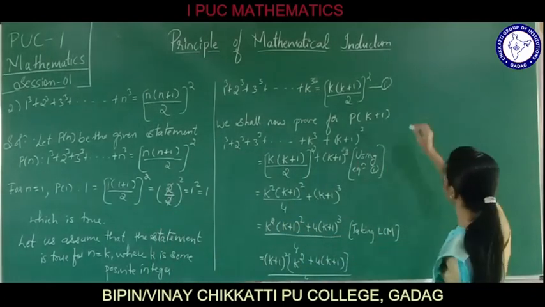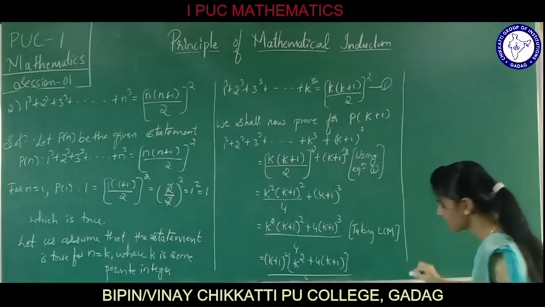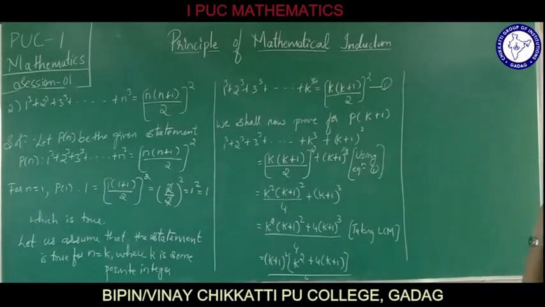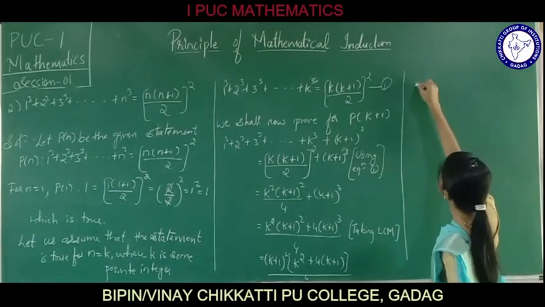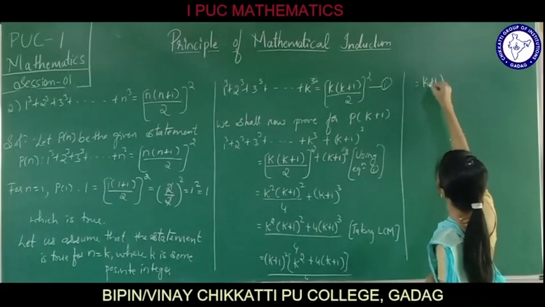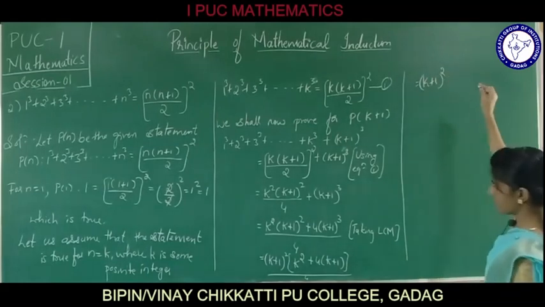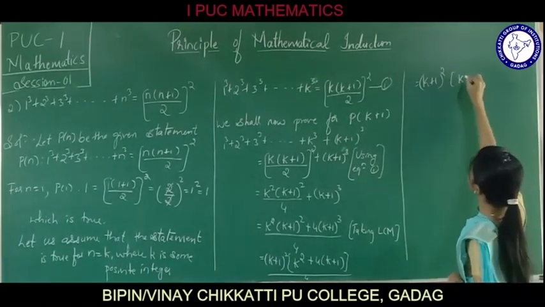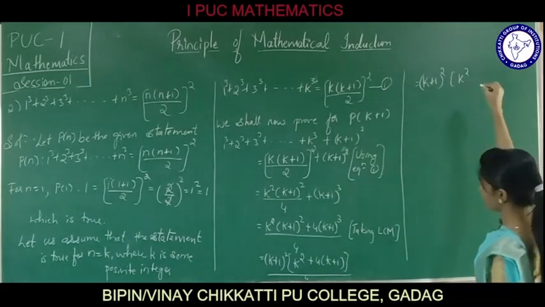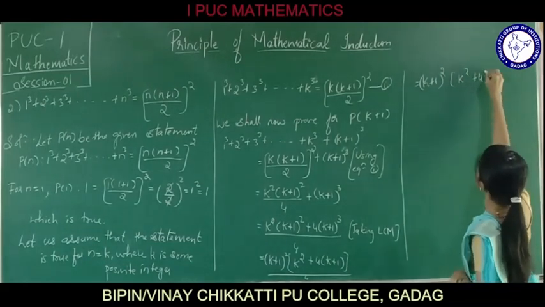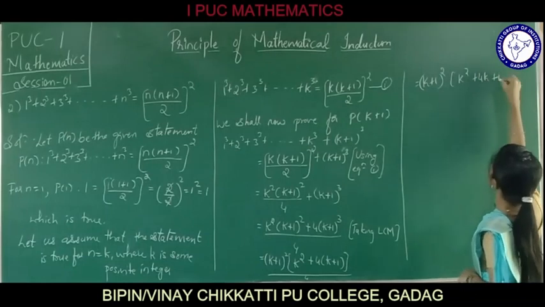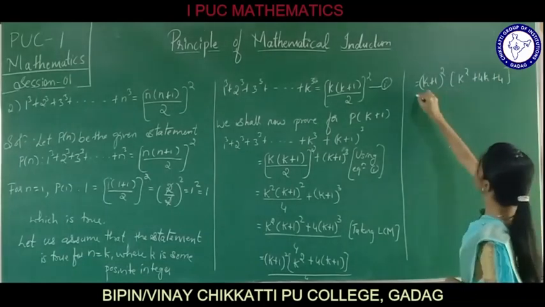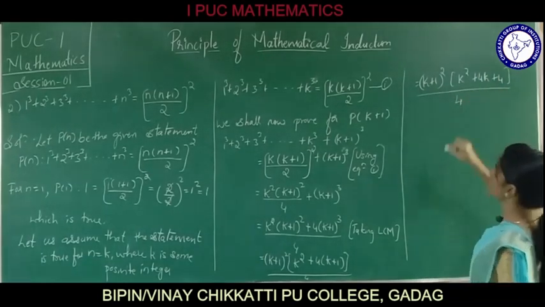This can be further simplified. How can you further simplify it? This can be written as (k plus 1) square into (k square plus 4k plus 4) divided by 4.